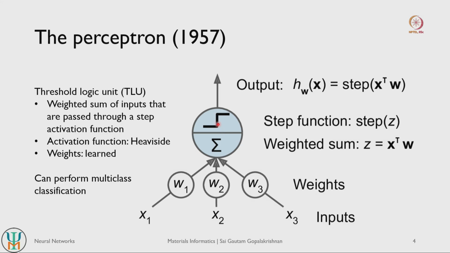Different perceptrons differ in what kind of activation functions they use, how their inputs are connected, how they are weighted, and also how dense the connections are between the different perceptrons. The other nice thing to note about a perceptron is that it can very easily perform multi-class classification. If you take an isolated perceptron, it is easy to visualize that it can perform a binary classification, either a 0 or a 1, but you can very easily change this output.